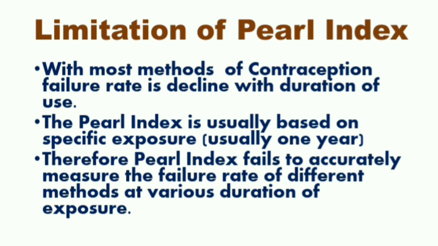But the Pearl Index is usually based on a specific exposure, usually 1 year. Therefore, Pearl Index fails to accurately measure the failure rate of different methods at various durations of exposure.